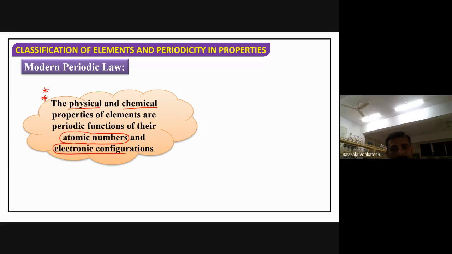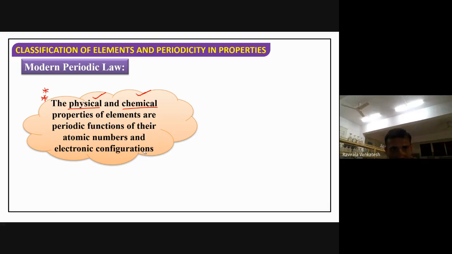That means by changing the atomic numbers or the electronic configurations, their physical and chemical properties also change. So these properties depend upon atomic number or electronic configuration.